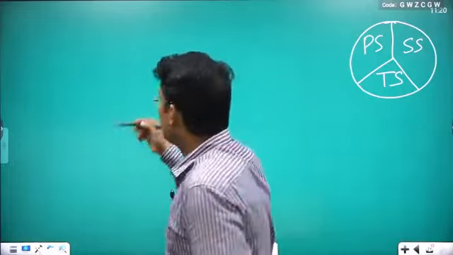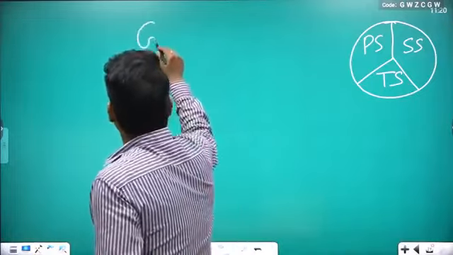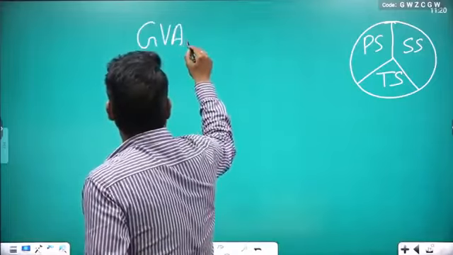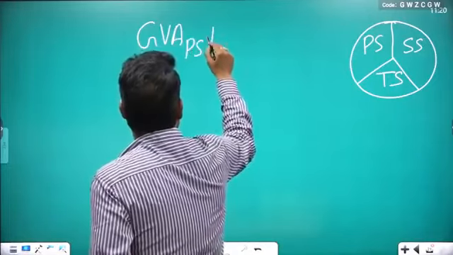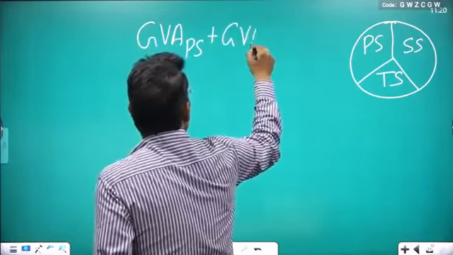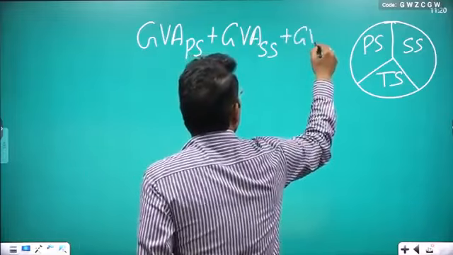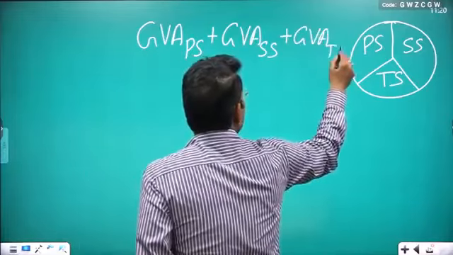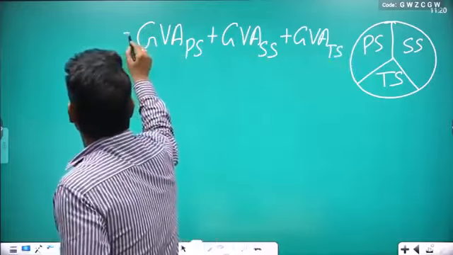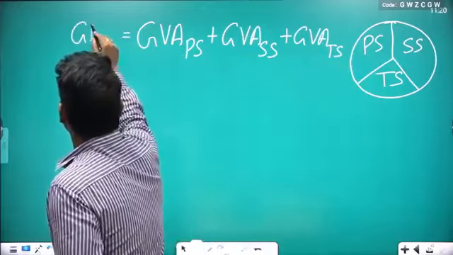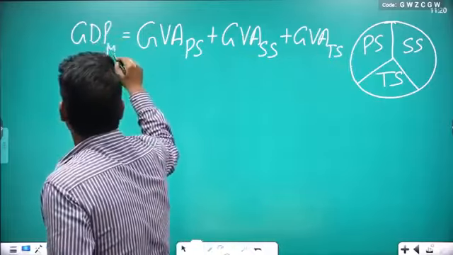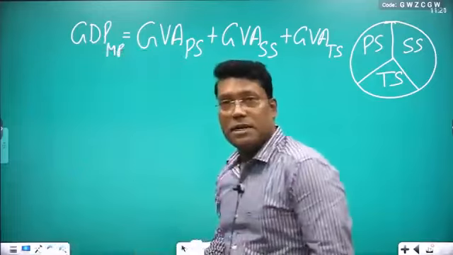You calculated the value added by all three sectors. So once you add GVA by primary sector plus GVA by secondary sector plus GVA of tertiary sector, finally you get GDP at MP.